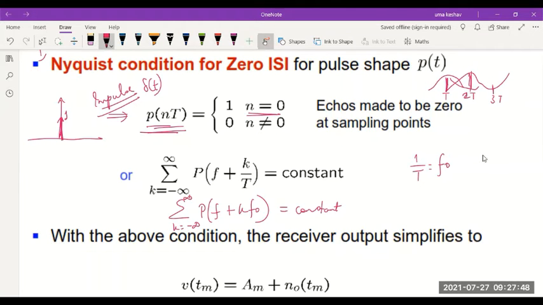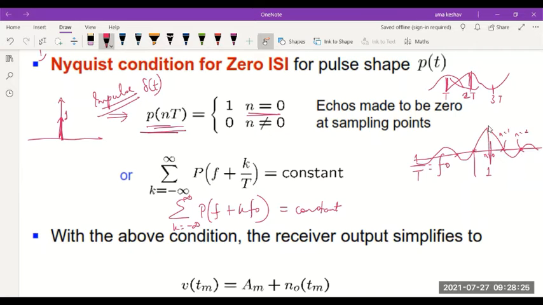So the value of, I should consider something like this. What happens? This is the sampling point, its value is 1. And in the next sampling point, say here, if I'm sampling here, at all sampling points other than 0, this is n is equal to 0, this is n is equal to 1, n is equal to 2. I'm showing you an example which pulse can satisfy this. Can you tell me what pulse shape is this?